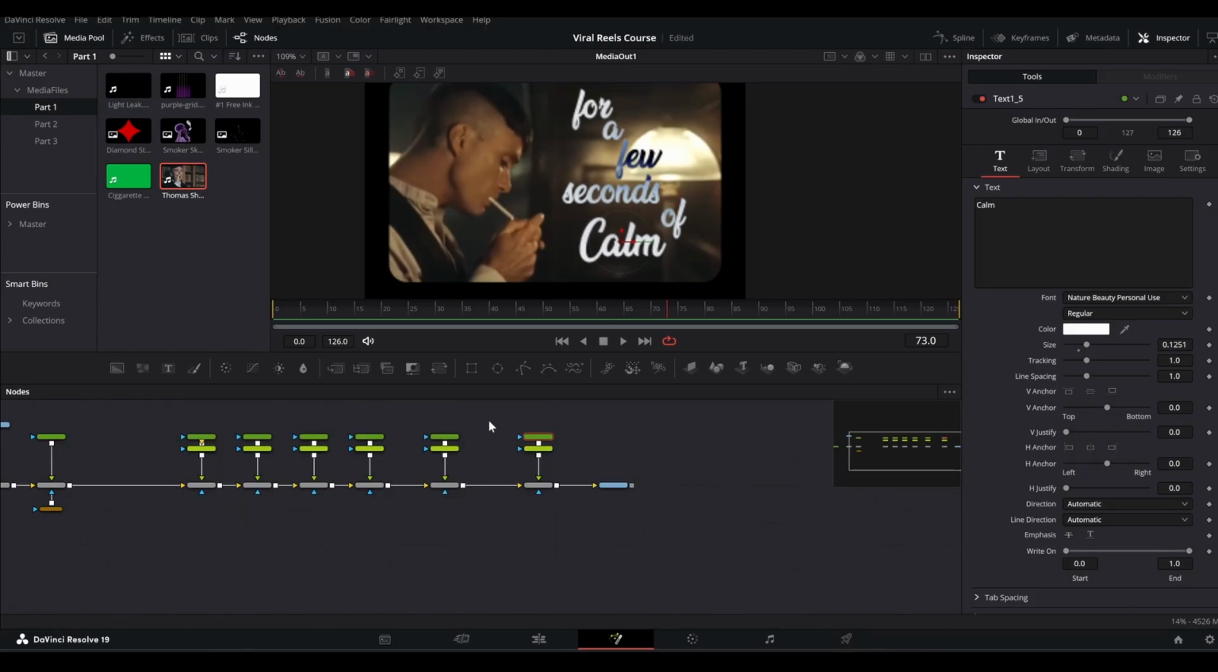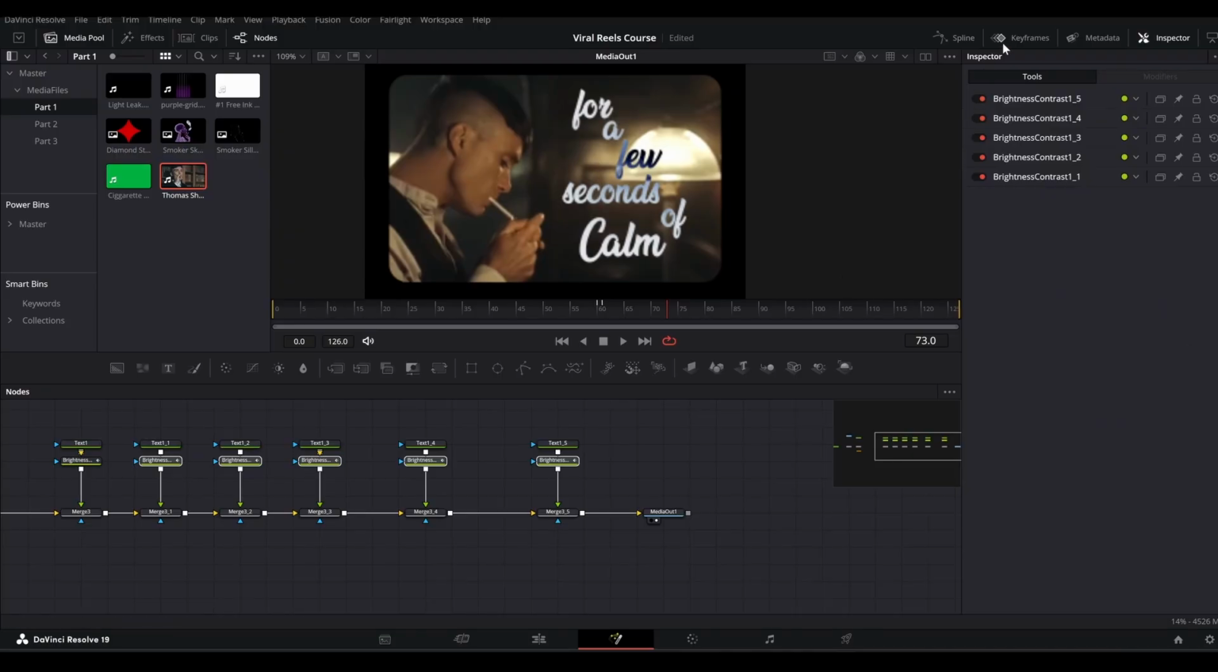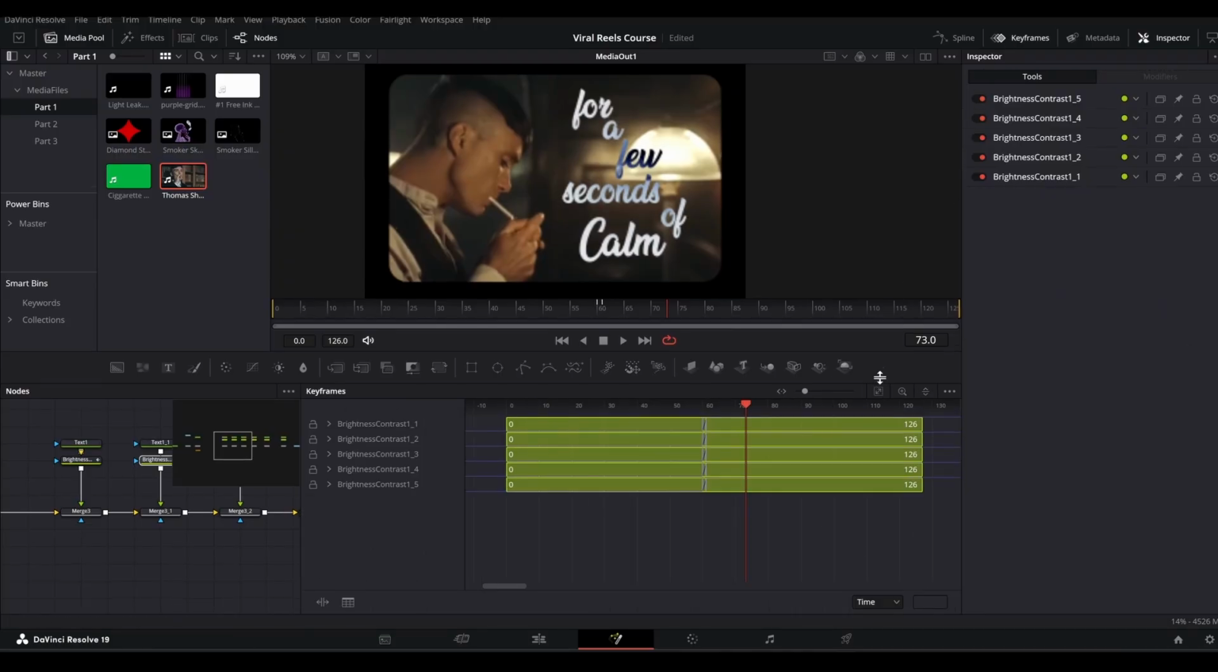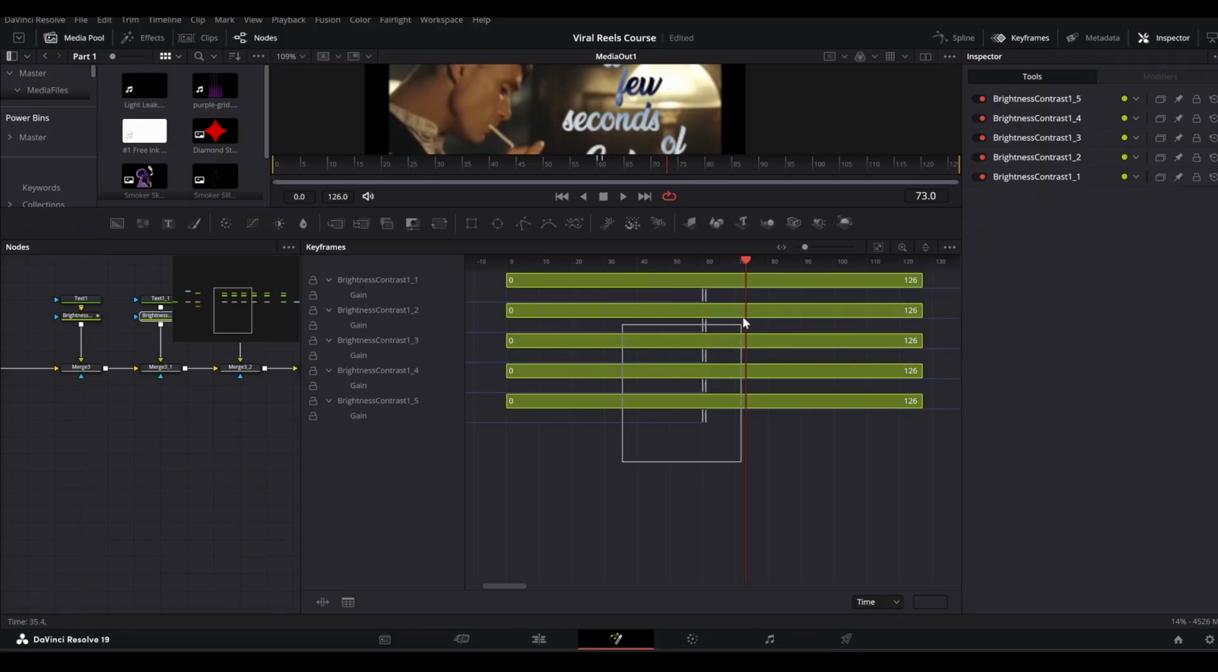And now we can add a delay between all of them. So apart from the first one, select all the brightness contrast nodes like this and go to the keyframe section, then zoom to fit, expand the menu and expand all these, and now select all these, move them a little ahead, then sparing the first one, select all these, move them a little ahead, then sparing the first two, select all these, move them a little ahead, and then sparing the top three, move these two a little ahead, and then finally only this one, the last one.